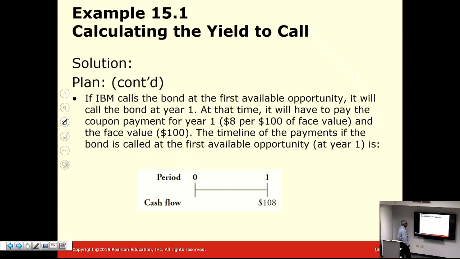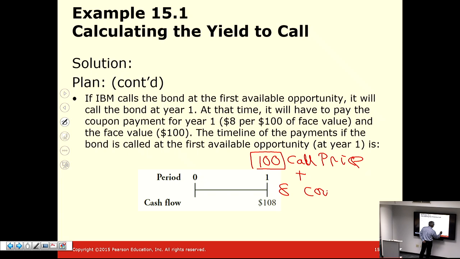But what is its yield to call? If the bond can be recalled a year from today at $100, that means your cash flow a year from now would be the call price, plus $8, which is the coupon. That means your future value a year from now is $108.